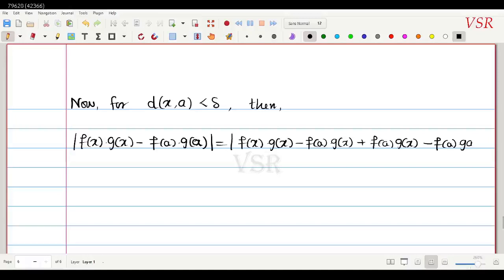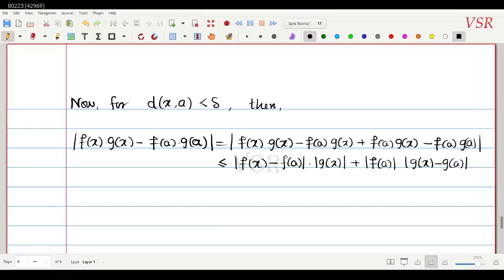Writing it like this. This is, in this case, less than or equal to modulus of f of x minus f of a into modulus of g of x plus modulus of f of a into modulus of g of x minus g of a. We get it like this.